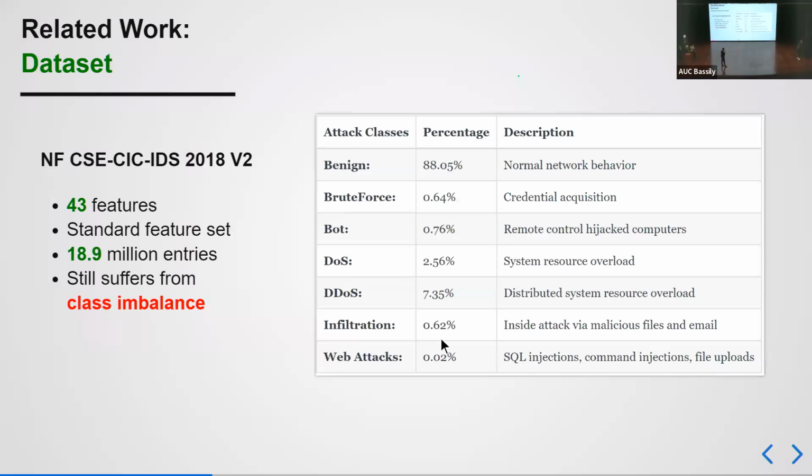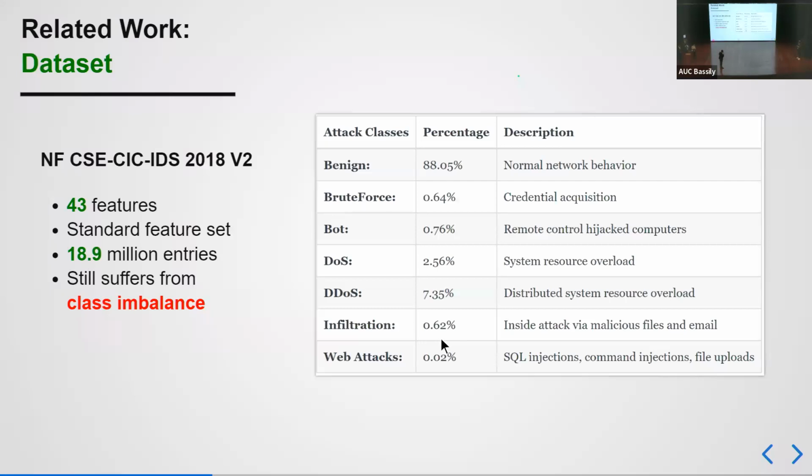But the nature of the network is having a significant imbalance. So most of the traffic is usually normal, with only a minority part as an attack. As you can see here, 88% of the traffic is normal, with only 12% as an attack, with a class like web attacks at a mere 0.02%.